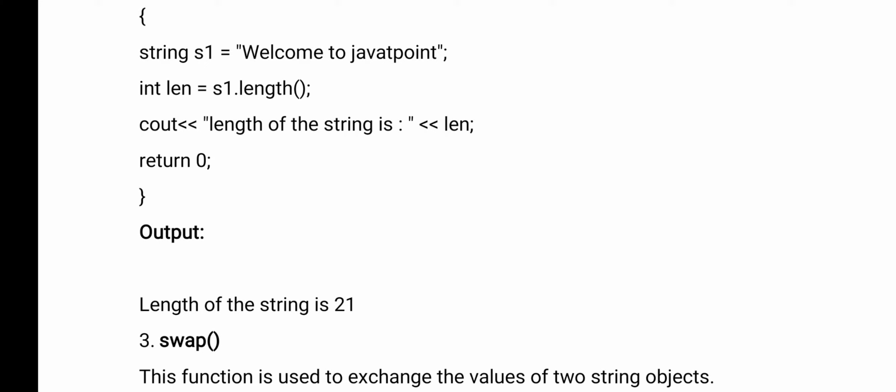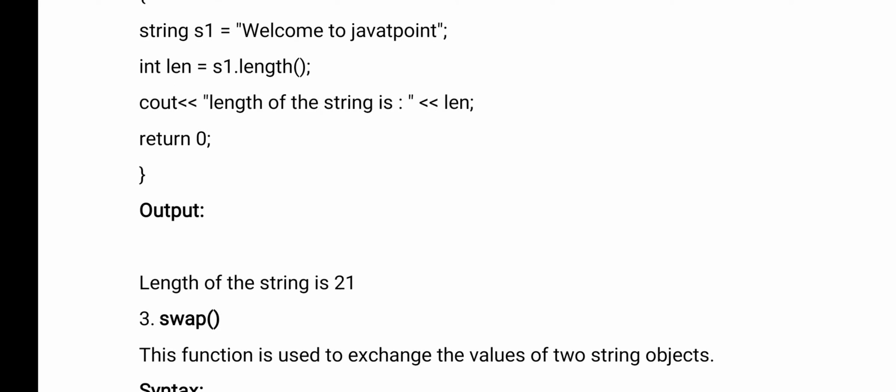Only one point you need to remember. String data type we are using. Here we are not using a character array. Now I am using one variable, int len equals s1.length. Here what is s1? Welcome to Java point.